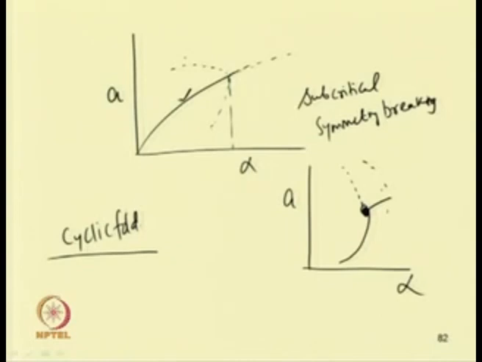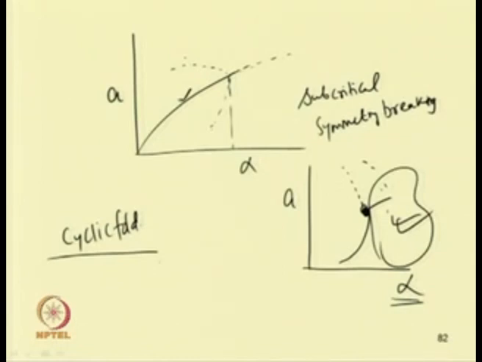In this case also there is a sudden change: there is no solution after alpha equal to alpha c. In this range there is no solution. Before that we have a set of stable and unstable periodic solutions. So, for alpha less than alpha c, we have two solutions, one stable periodic and the other unstable periodic, and after the bifurcation point there exists no periodic solution. So, this is cyclic fold bifurcation.